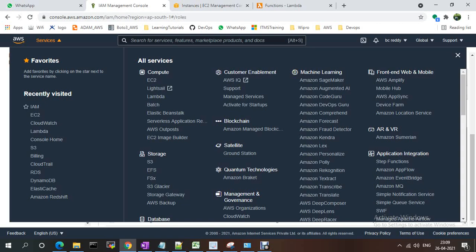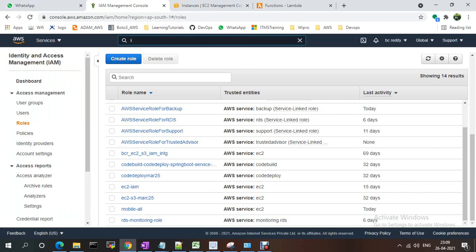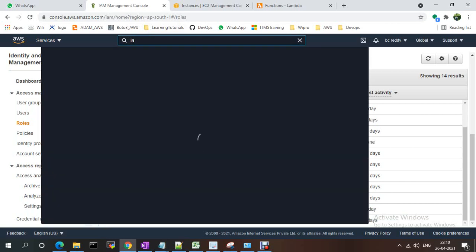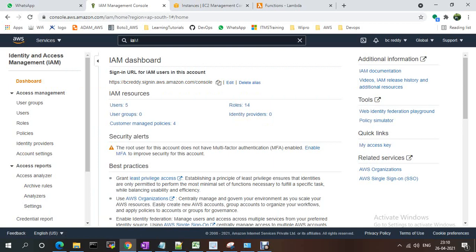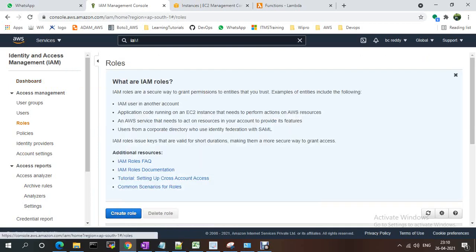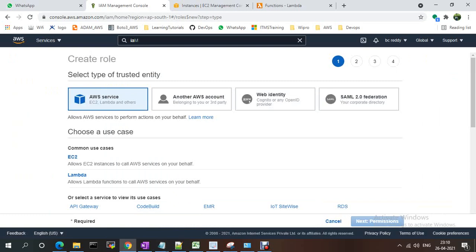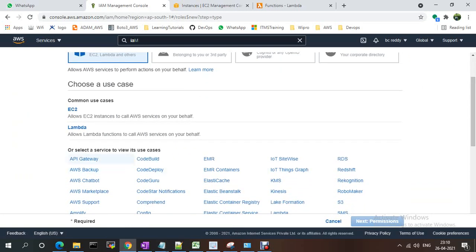So first I am going to create an IAM role. You just need to go here and search for IAM. You will get this page, Identity and Access Management. The first step is to create an IAM role or user. Go to Roles and create a role. My role is for Lambda functions, so that Lambda functions can call AWS services. From Lambda functions I am going to call services like EC2.